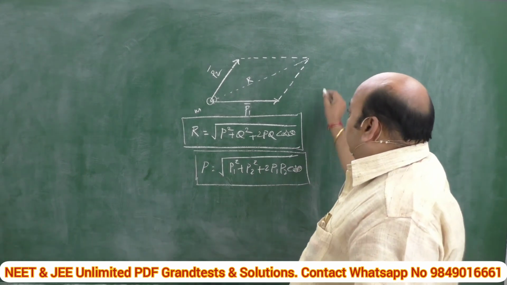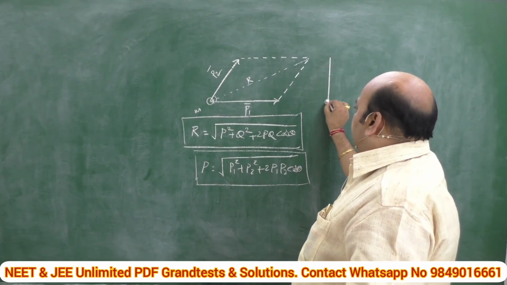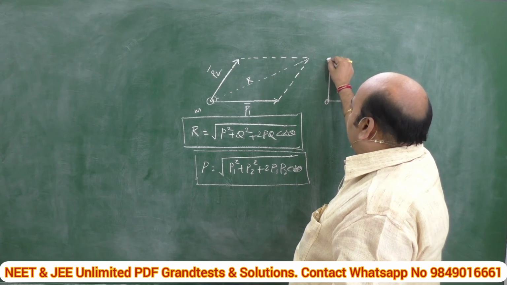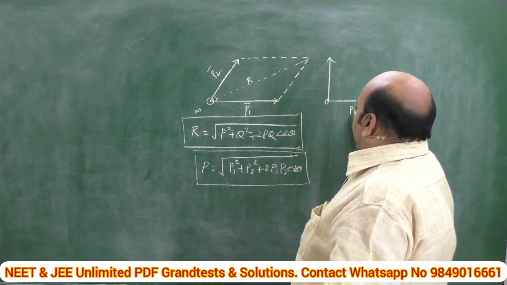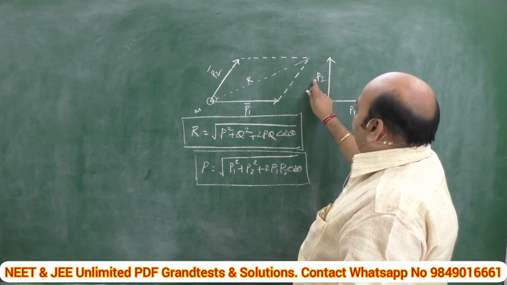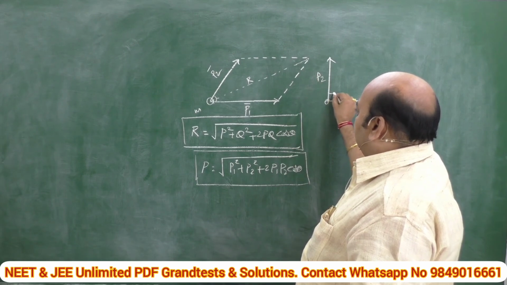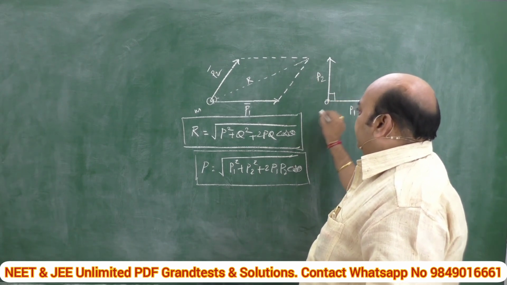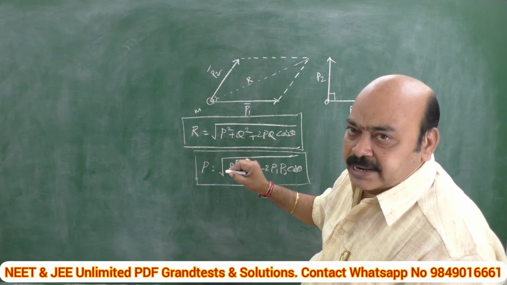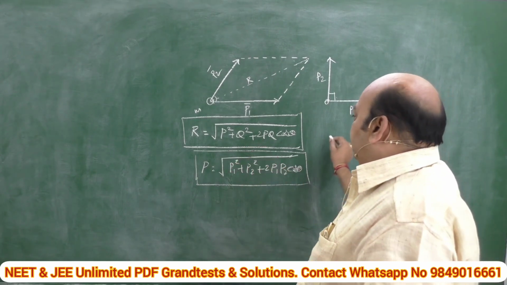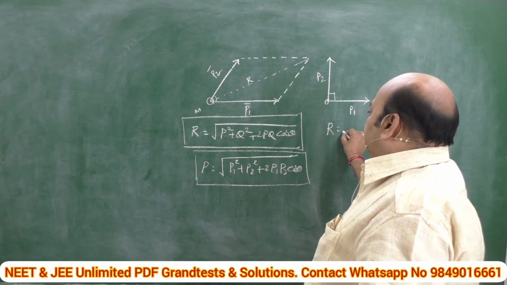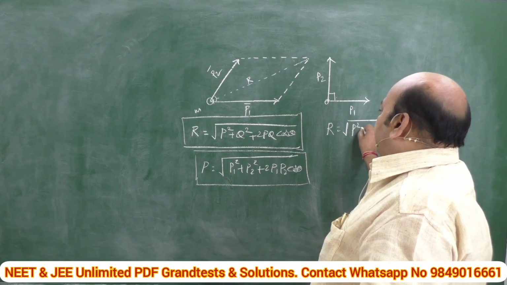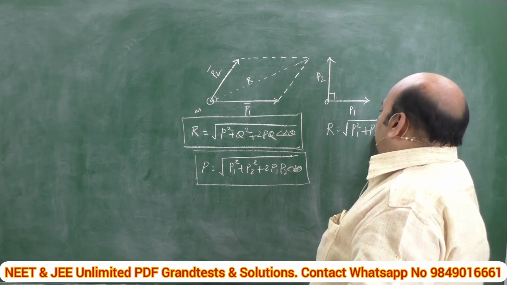For example, if these momenta are perpendicular, our job becomes very simple. This is one of the cases. This is P1 and this is P2. As given in the case, these two are mutually perpendicular, so theta is equal to 90 degrees. Cos 90 is nothing but 0. Hence, the resultant of these two becomes square root of P1 square plus P2 square.